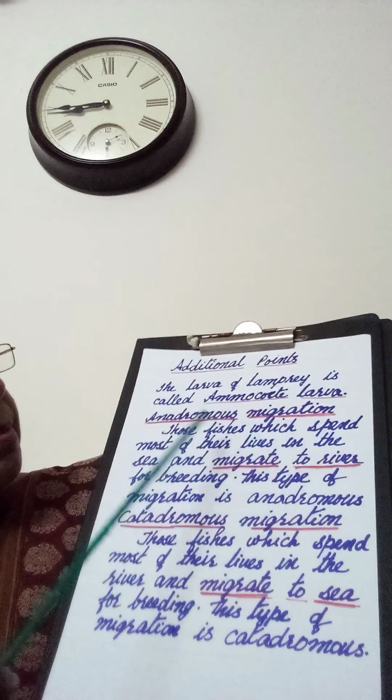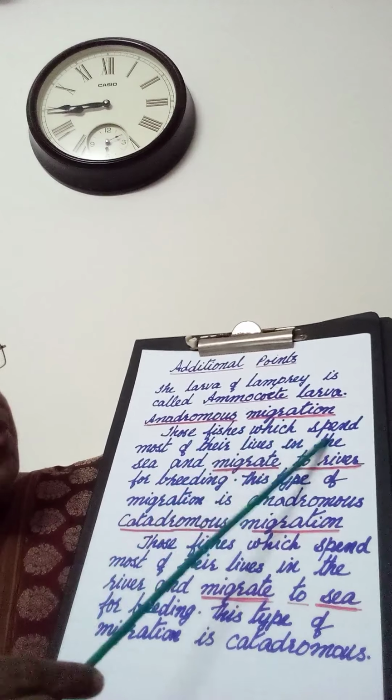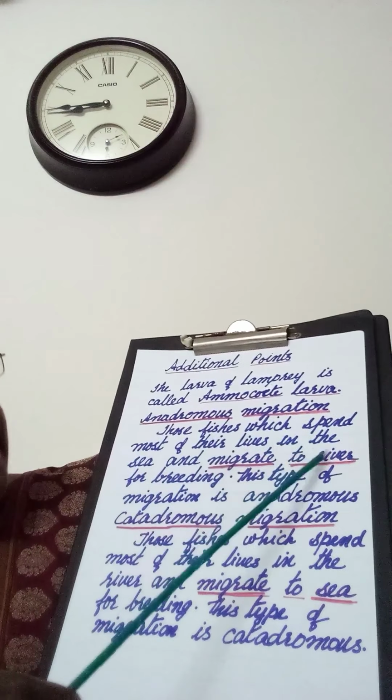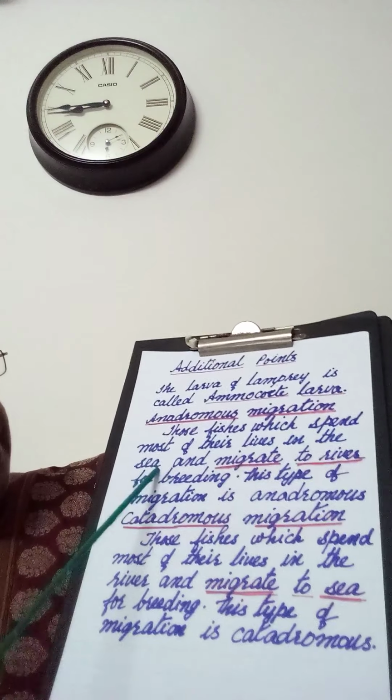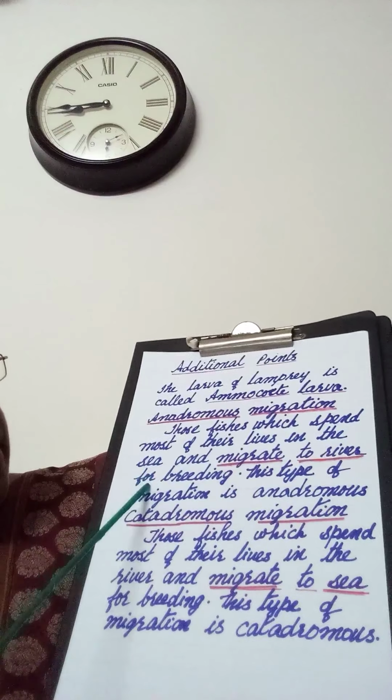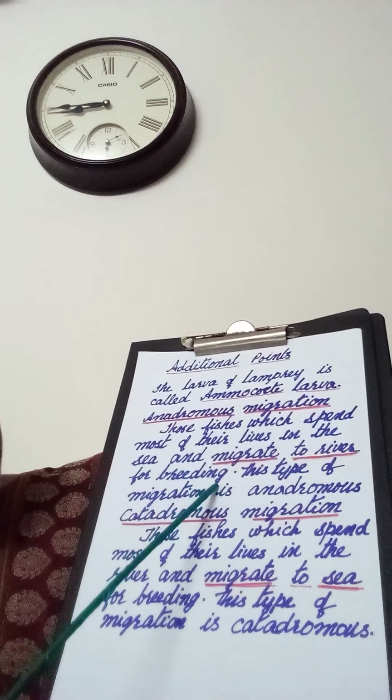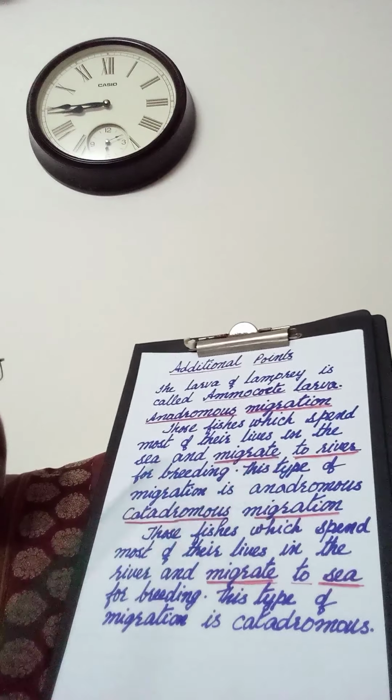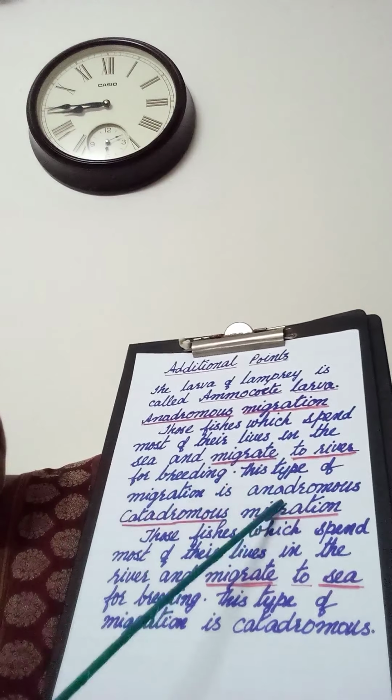Anadromous migration meaning those fishes which spend most of their lives in the seawater and migrate to river or freshwater for breeding. That type of migration is known as anadromous. In Petromyzon we have already discussed.